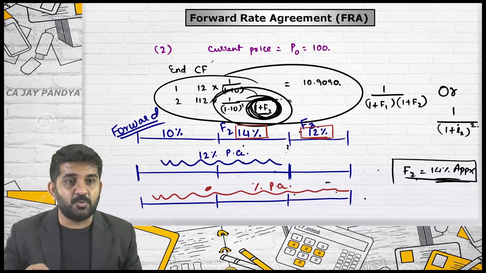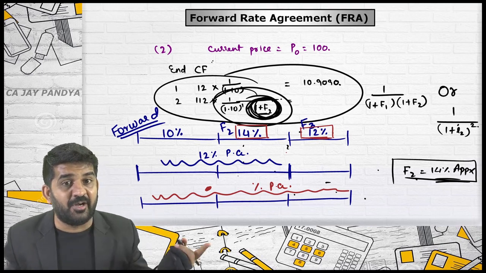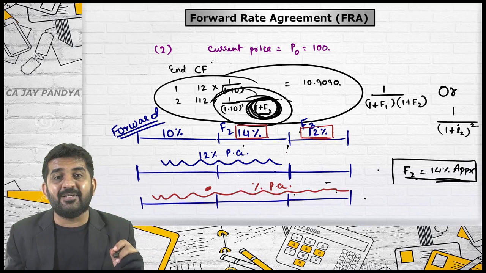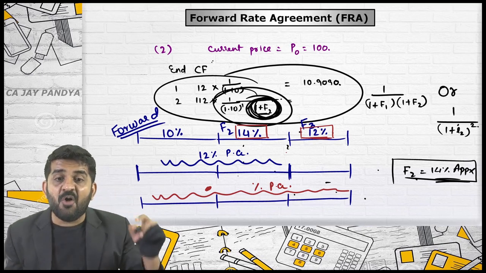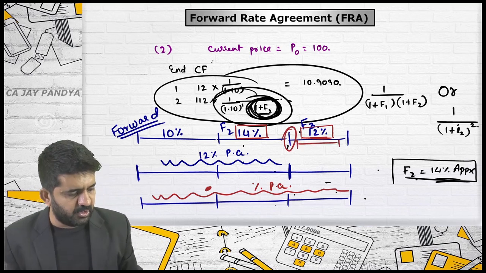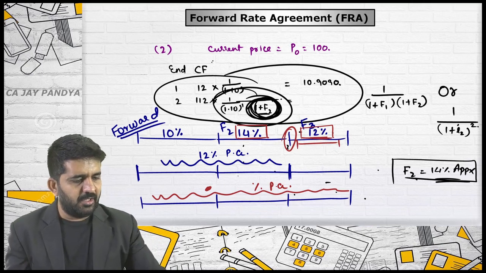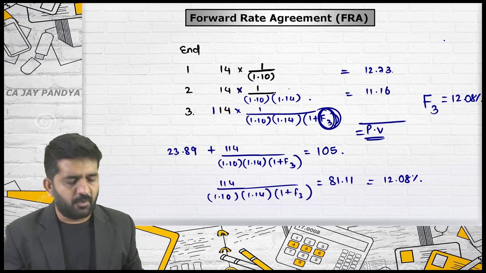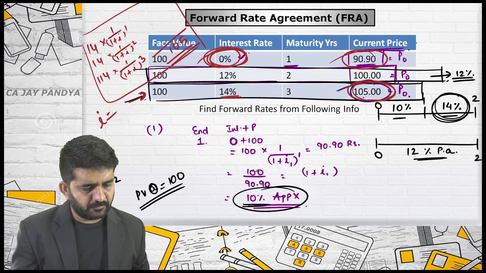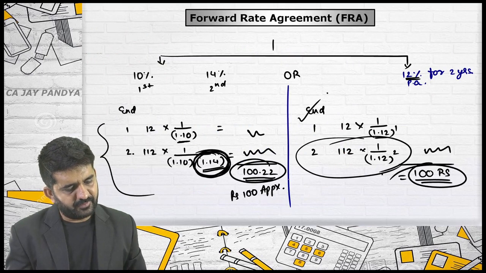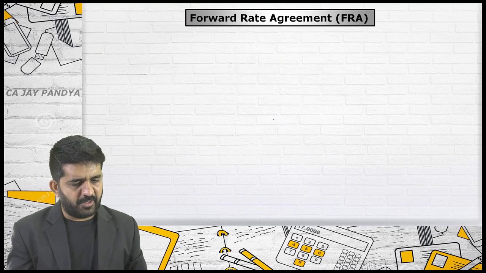Is it alright? See, this we were not revising, but she told that this is today's forward rate. What does this mean? This rate will be applicable if you want to enter into agreement today of borrowing the loan at the end of second year or beginning of third year for the period of 1 year. Good answer, Kajal. These are nothing but forward rates applicable, and these are the two techniques by which you can find out forward rates. Is it alright? One is this, where the direct rates are given. Second is this. In this manner you can find out the answer.